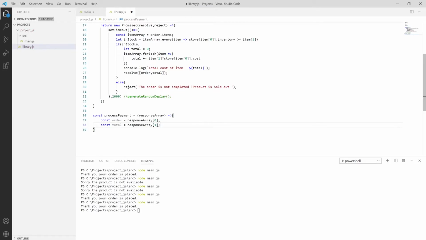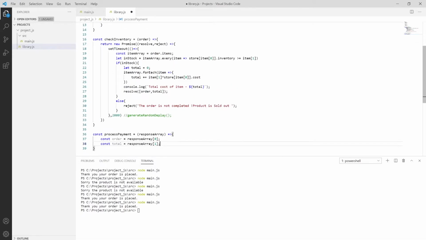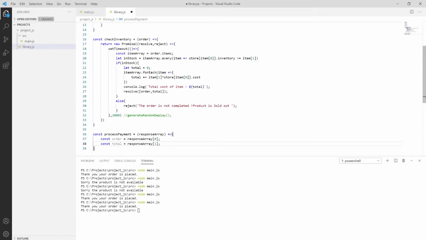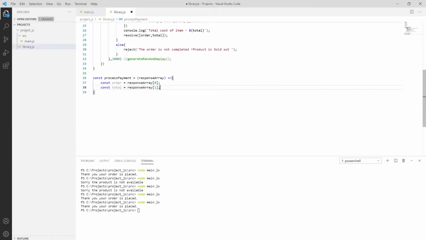If you want to know where I'm getting this from, you can get this from over here. I'm passing this condition in the array where it will check and pass this thing over here. We'll show you how we are passing this thing.